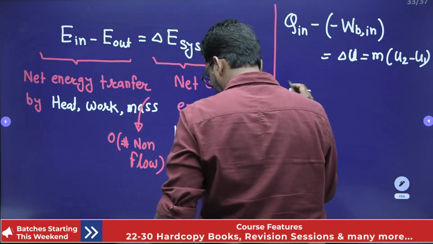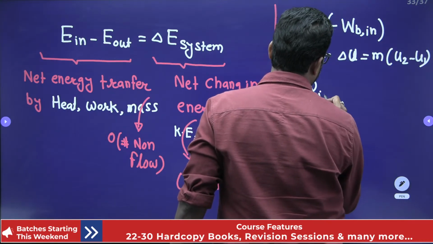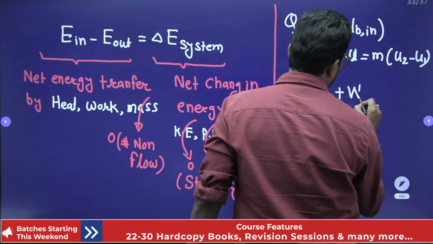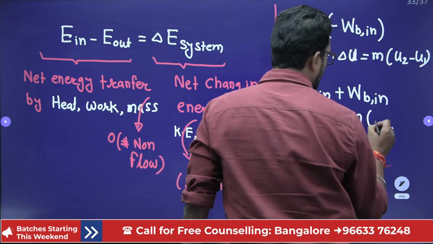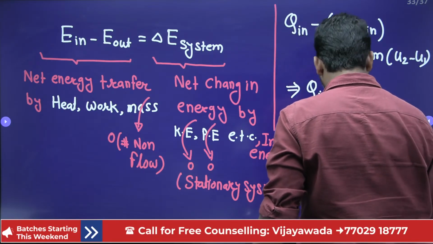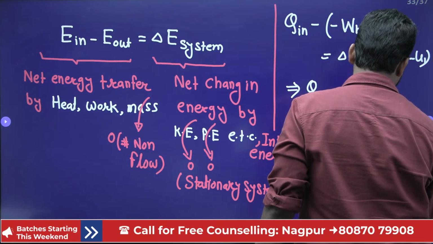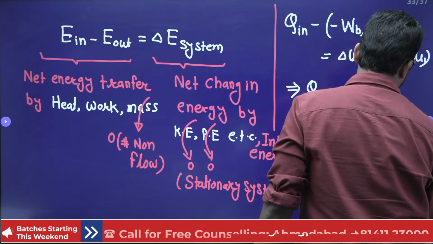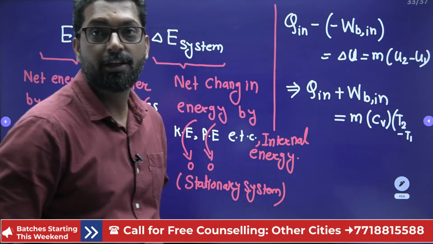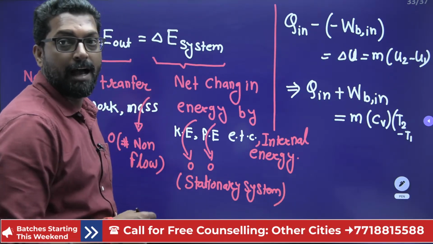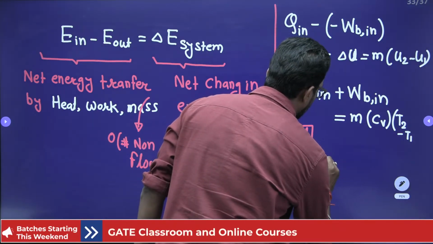So this is your Q in plus W B in is equal to M Cv T2 minus T1. Put this value.